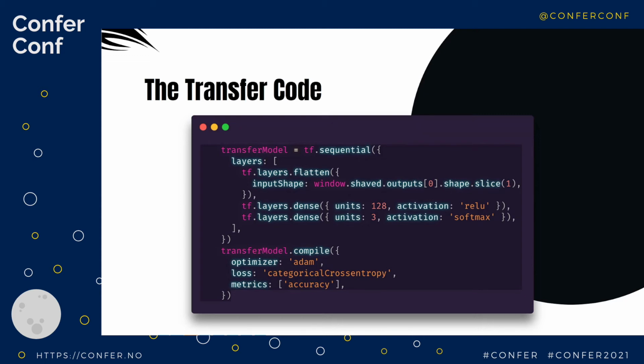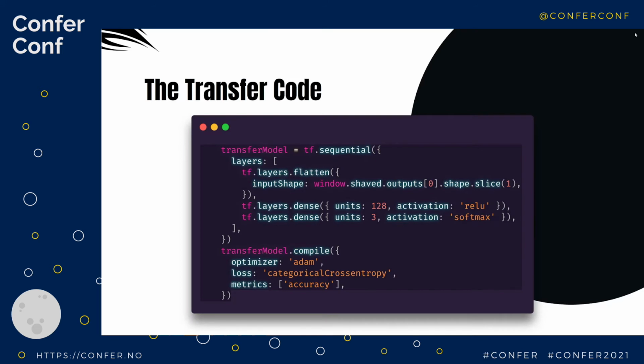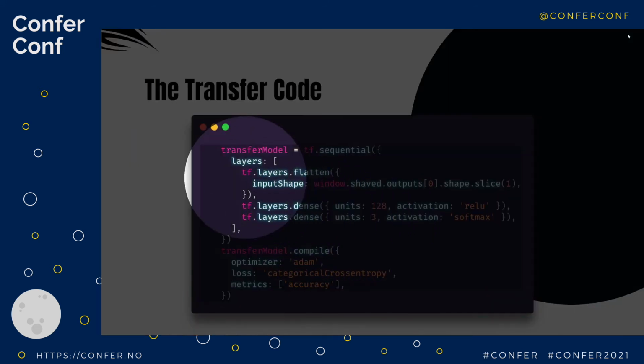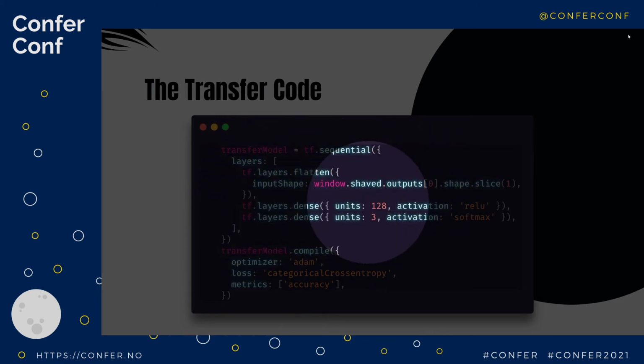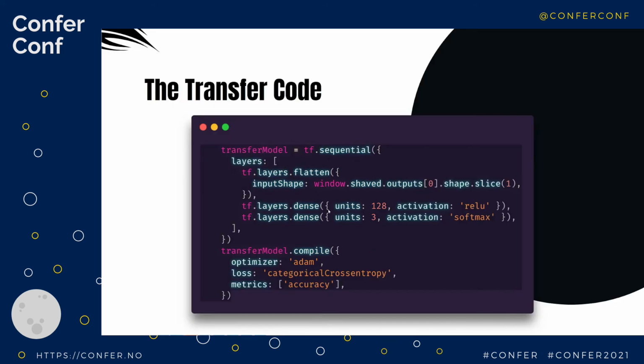We're going to have this one resolved down into 3, because there's only going to be 3 different Star Trek insignias. So we've changed these last 2 sets here. And so you can see we have, here's the shaved layer. And then here are our 2 new pieces, which are going to get trained. And then we go ahead and we compile that, and we're going to start training there.